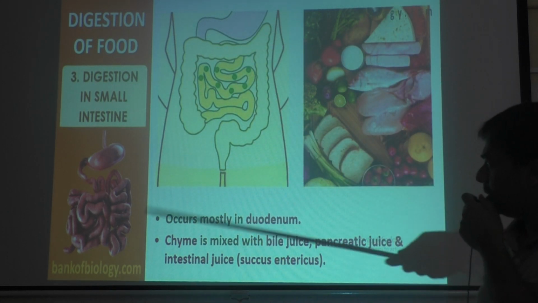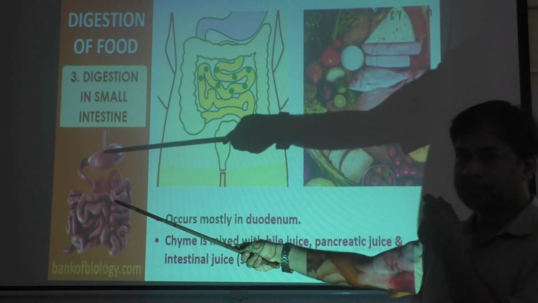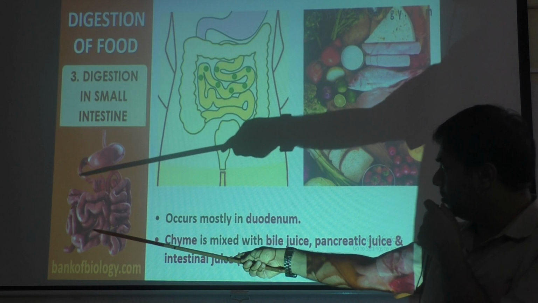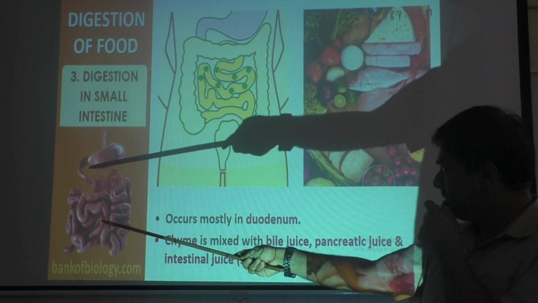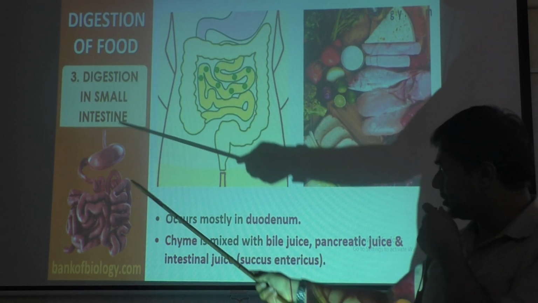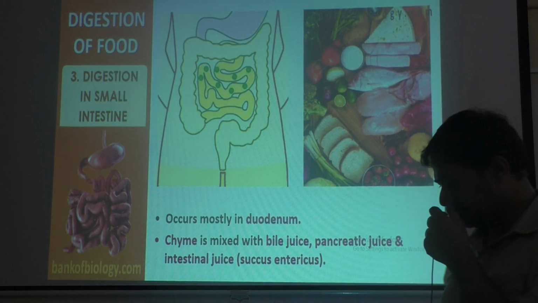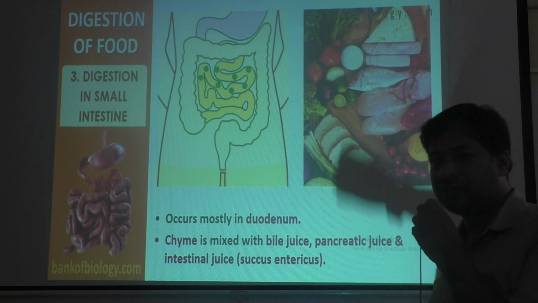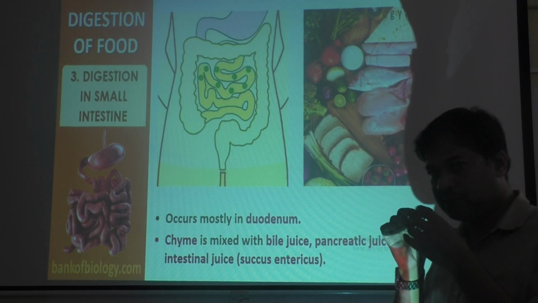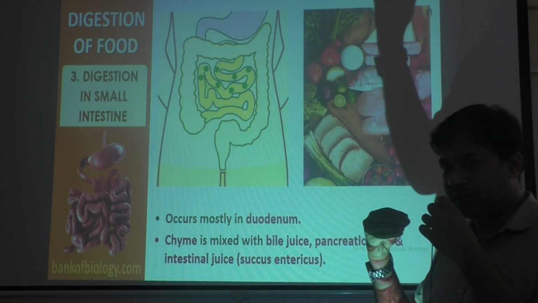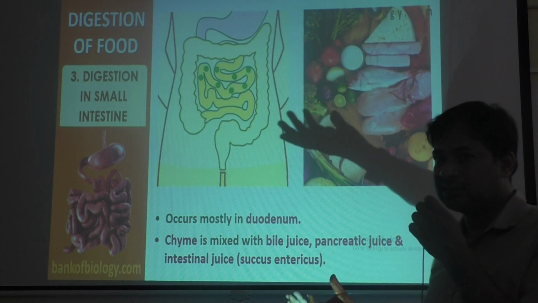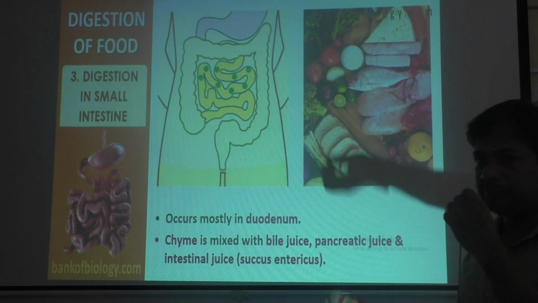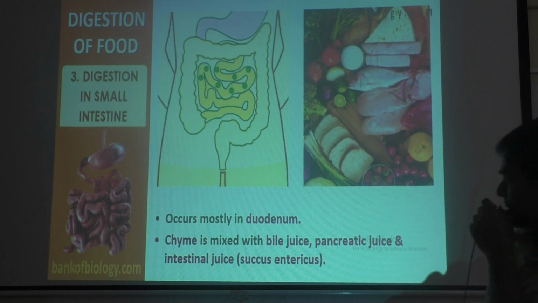Then what happens? You can see in that picture they are showing the stomach. This is the stomach. Then it comes to the duodenum here. This area with the C-shaped curve that you see is the duodenum, the first part. There, the common hepatopancreatic duct is there, where the liver releases bile juice, the pancreas releases pancreatic juice, and the intestine also releases intestinal juice. So all of that will act on the food, all of that mixes with the food. What happens? We will see.